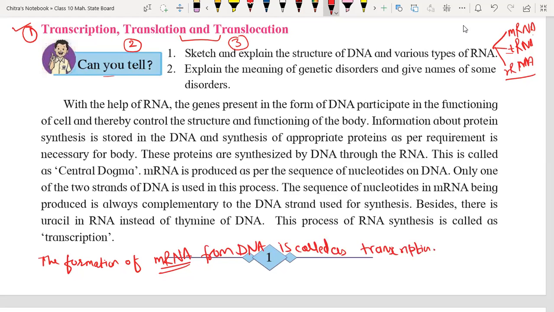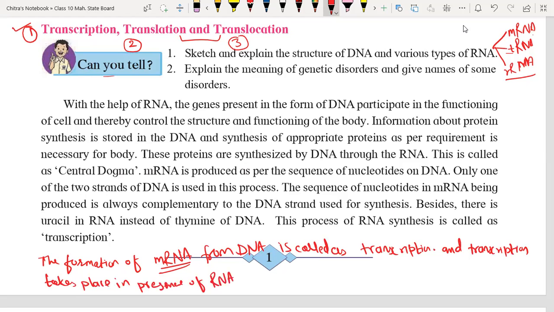I'm writing here: transcription takes place in presence of or by the influence of RNA polymerase enzyme.